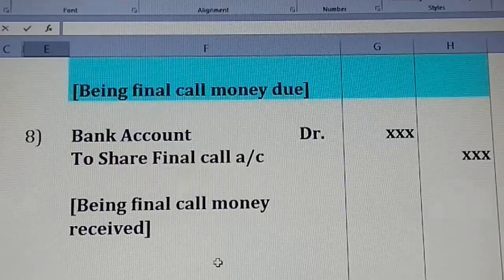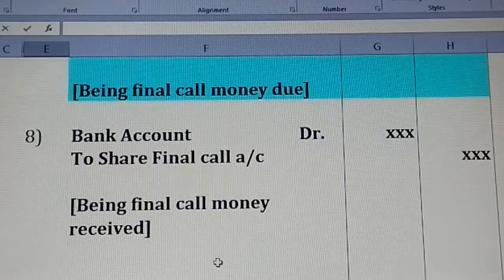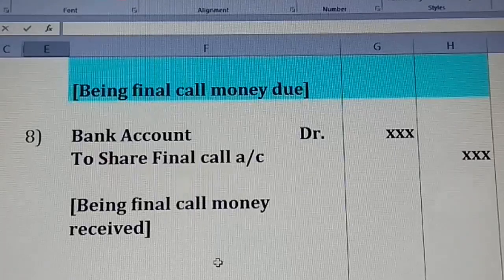Clear, students? So you have to practice this writing by yourself, and then alone you will be flexible with the entries. Remember, first is the application we issue, second we are going to allot, third we make a first call and say that there is a due to be paid, and then finally we are going to make a final call.